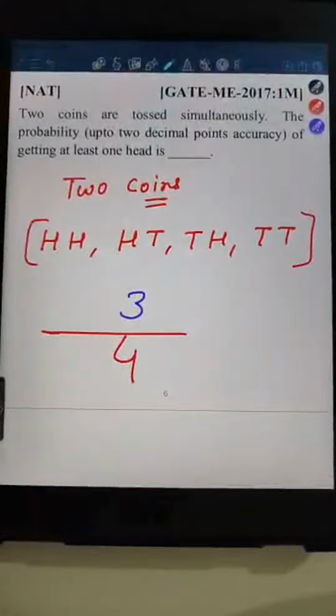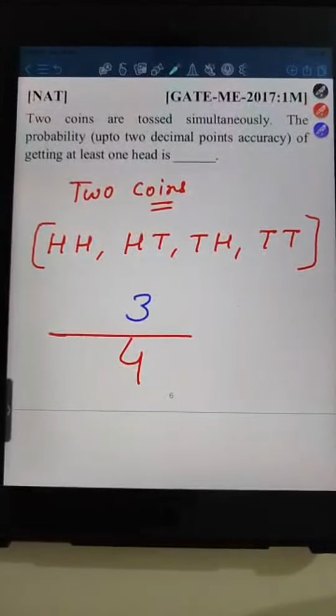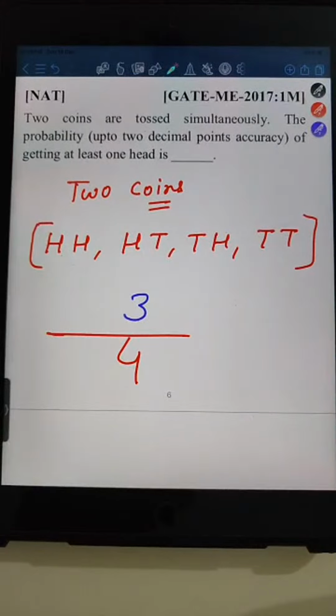This was the very easy question, but I think only 1 or 2 people have got the answer. Very disappointing. If you are not able to solve this kind of question, then let me give you the harsh reality. If you are not able to solve this kind of question, then you are at the bottom of the preparation.